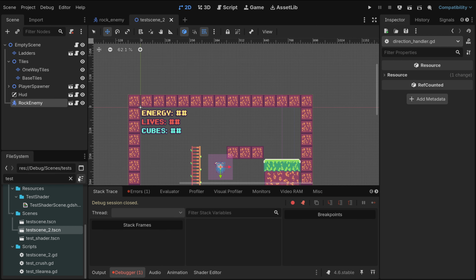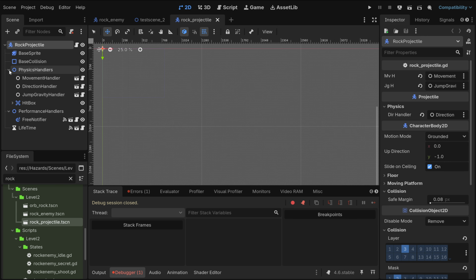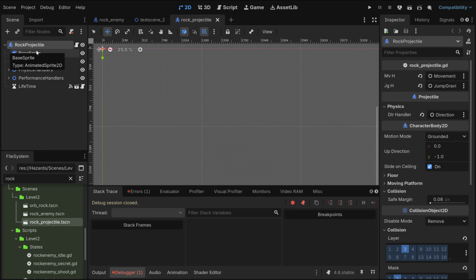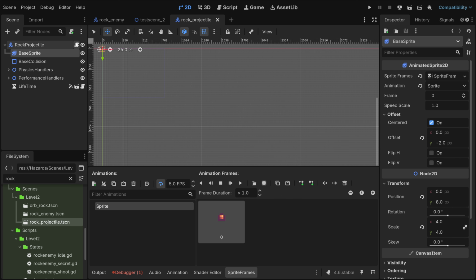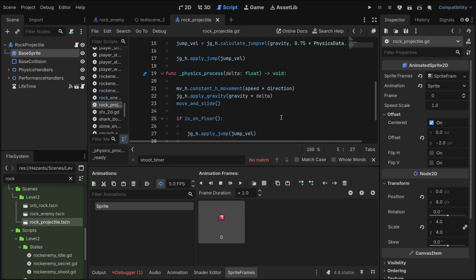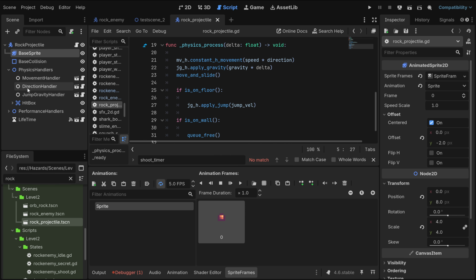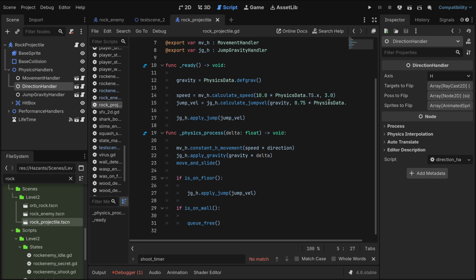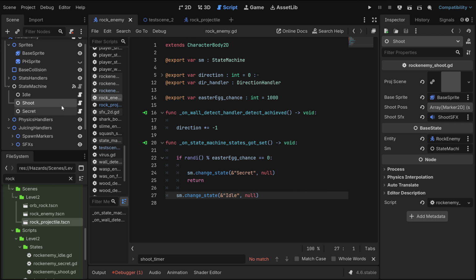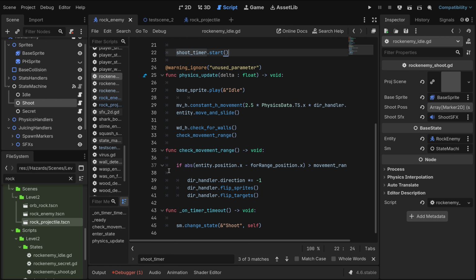Okay, so this is if the rock projectile, right? Nothing, I guess, with the direction handler. Like, is it setting something here? Let me see.